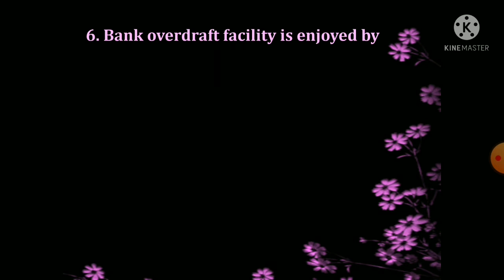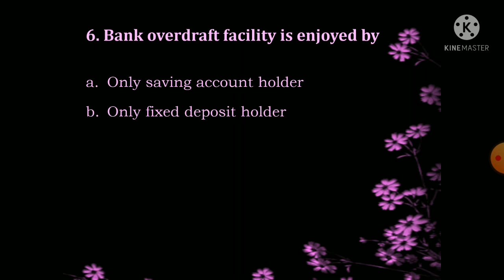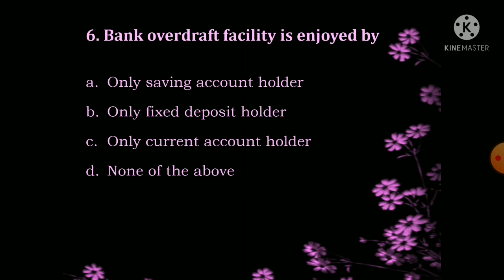Next one, bank overdraft facility is enjoyed by only the savings account holders, only the fixed deposit holders, only the current account holders, none of the above. So the option C is the right one, that is only current account holders.